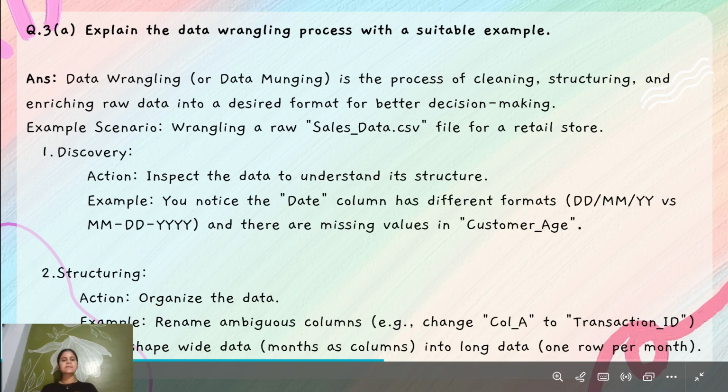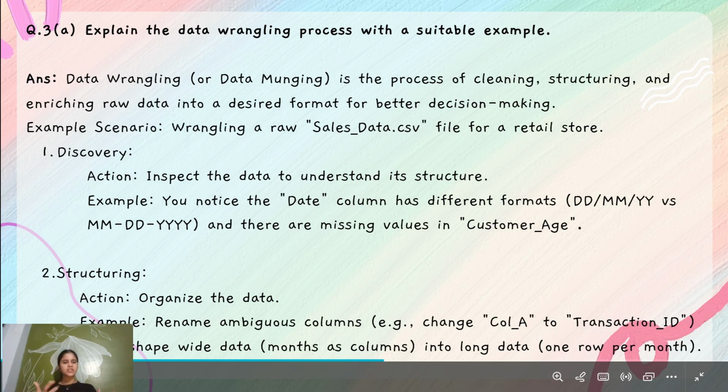Now, question number 3. Explain the data modeling process with a suitable example. The data modeling process, or data munging, is the process of cleaning, structuring, and enriching raw data into a desired format for better decision making. For example, wrangling a raw sales_data.csv file from a retail store.